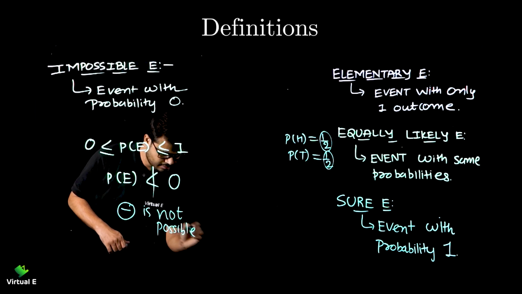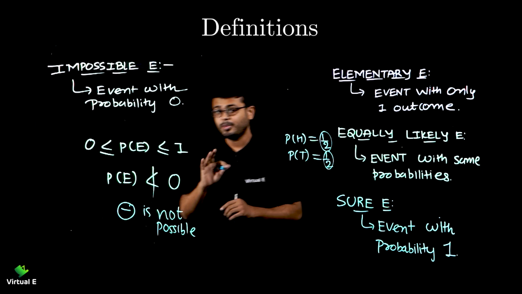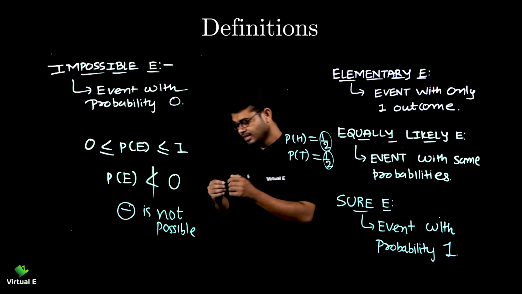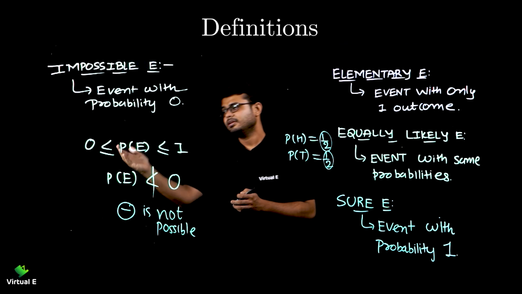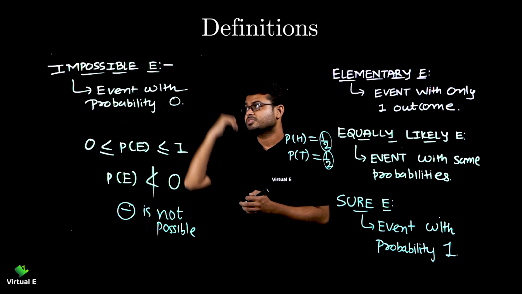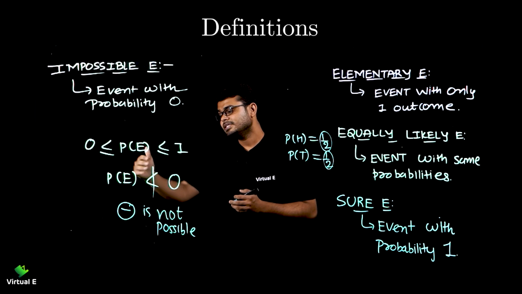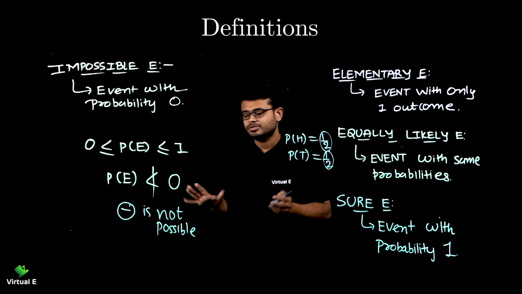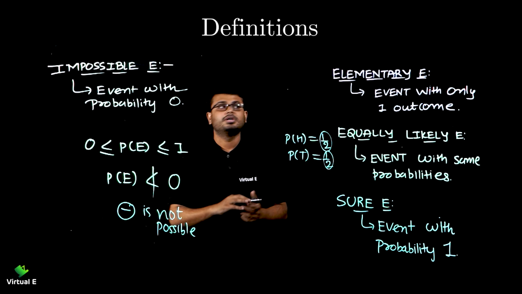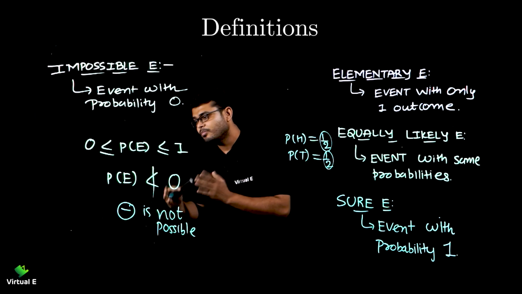So whatever we discussed, these last 3 points are for 1 mark questions. Remember, they can come just for the basic knowledge, right? It lies between 0 and 1. It can be 0 for the impossible event, 1 for the sure event, right? And probability cannot be less than 0. It cannot be negative. It will always be positive. So this is about different types of events and how they are related to probability.